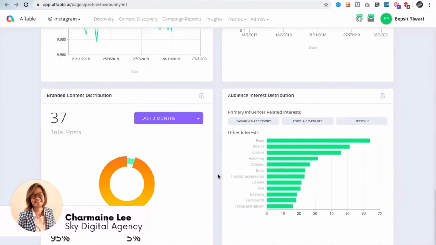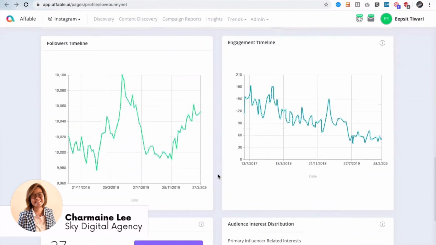So her followers actually dropped from 10,100 to 10,000 only. This drop is not very significant. That's why it is important to also look at the delta. So in that sense, it is not that bad.